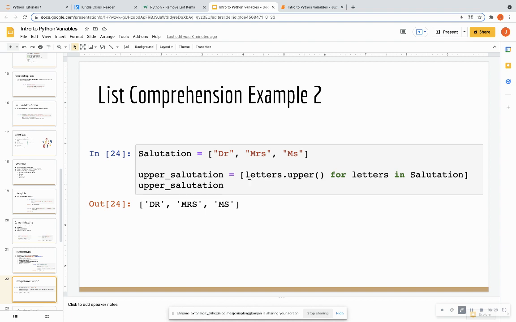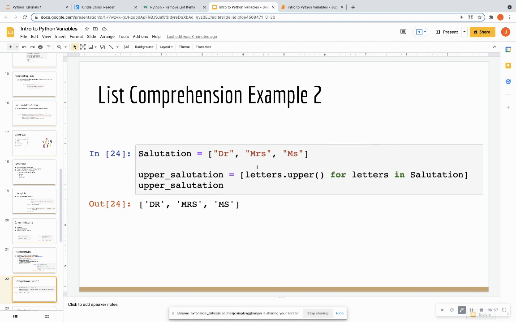So I'm saying letters.upper(), because .upper() with parentheses is a method for strings, and it's going to be nothing in those parentheses, for letters in salutation. So notice that letters and letters are the same. And in salutation, salutation is the name of the list that I've already initialized up top.